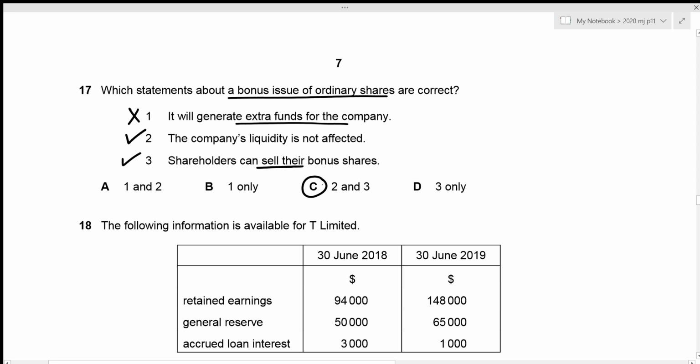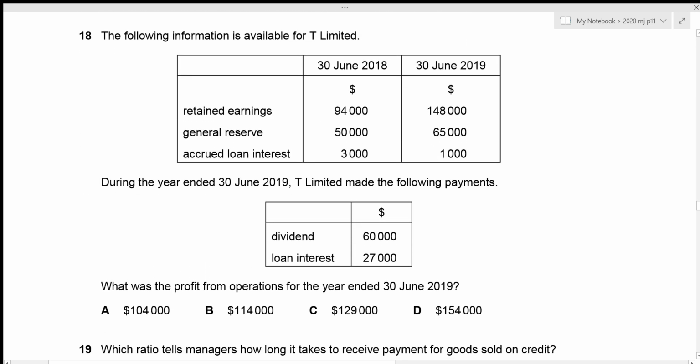Now we can move towards question number 18. The following information is available for T Limited. We are given the retained earnings, general reserve, and accrued loan interest for our opening date as well as the closing date. And during the year ended 30 June 2019, T Limited made the following payments. All right, what was the profit from operations for the year ended 30 June 2019? Since we are given retained earnings, we first find out our profit for the year.